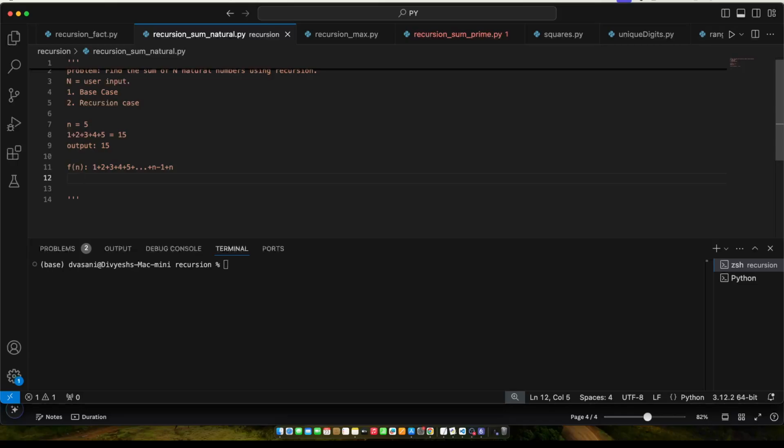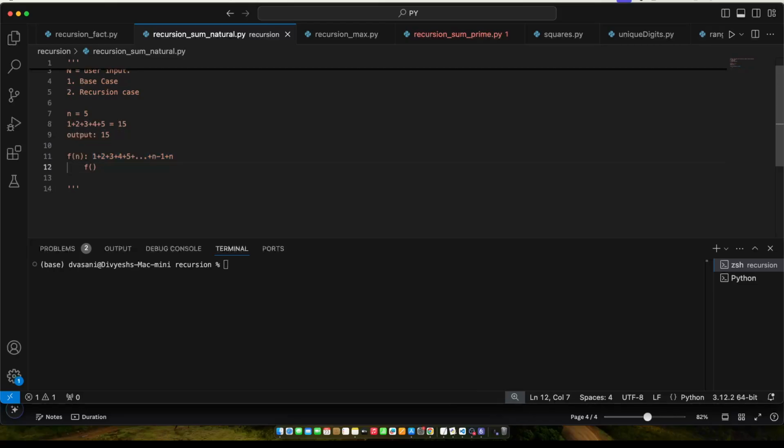Ultimately I need to find a base case, and now I need to find a recursion case. Recursion means again I'm calling the same function. That's what I'm trying to do, but how am I calling the function? When you write a recursion case, you always need to understand how you would write it so that you get closer to your original problem statement.